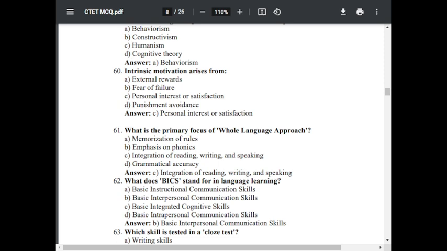Question number 62. What does BICS stand for in language learning? Option A, basic instructional communication skill. Option B, basic interpersonal communication skill. Option C, basic integrated cognitive skill. Option D, basic interpersonal communication skill. The correct answer is B, basic interpersonal communication skill.